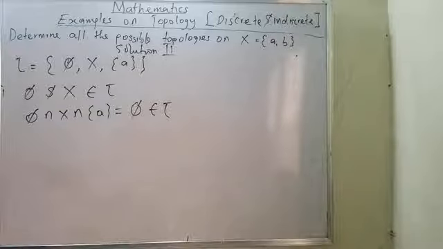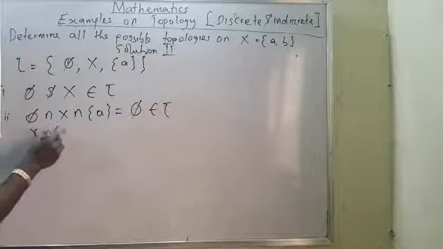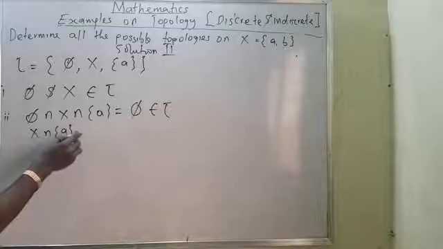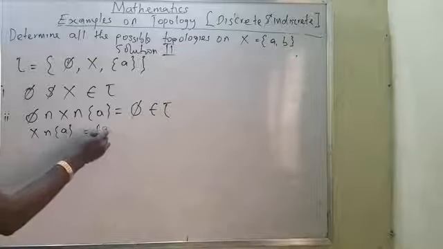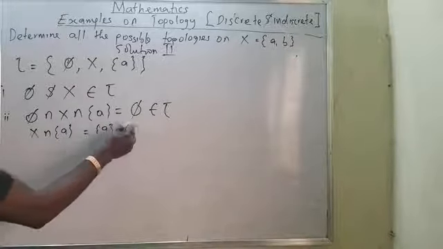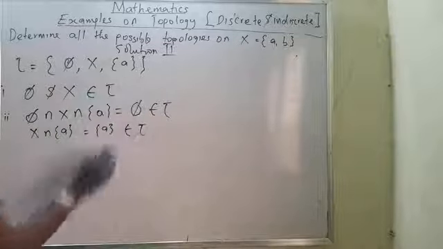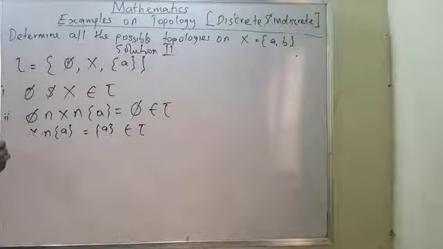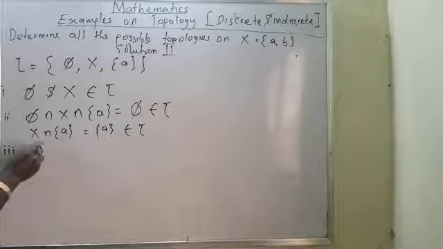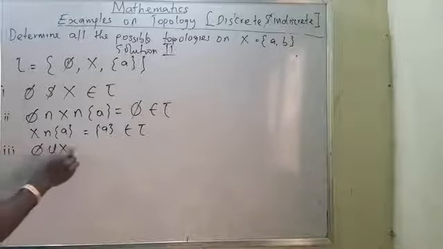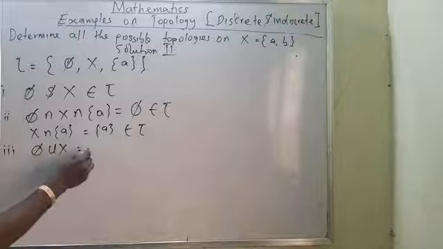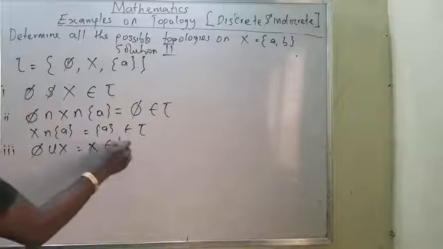The last one is the union. Before I continue, number 2: X intersection A is a set which is an element of tau. It is there already. Now let me move on to the third one, which is the union. If I have the empty set union X, it will be equal to X, and X is an element of tau.